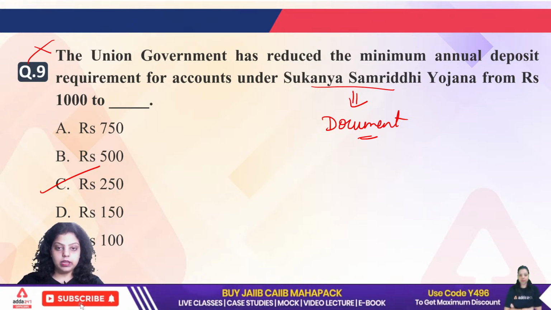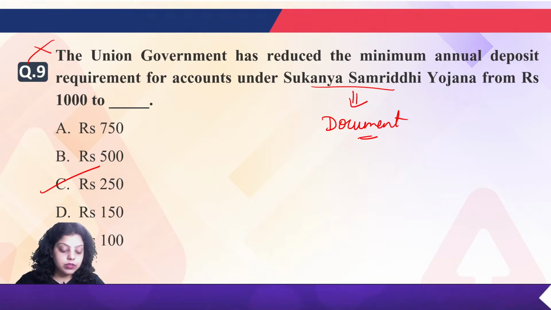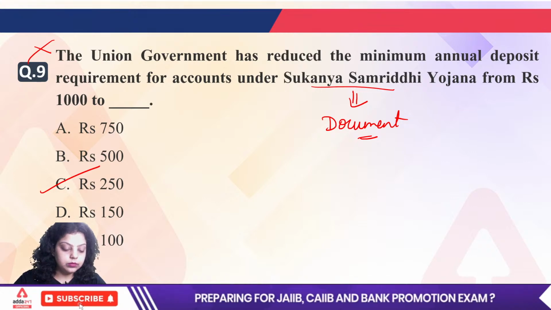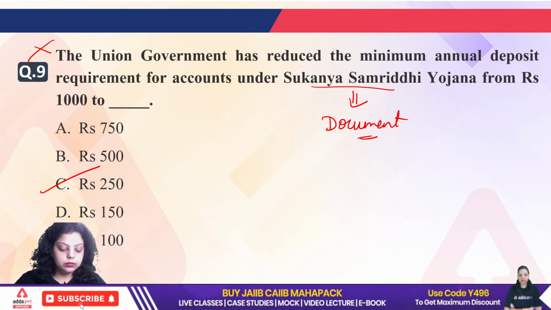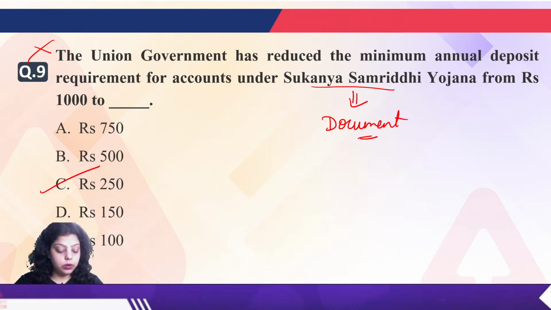Birth certificate. Okay, Deepak. The first document is the girl child's birth certificate you have to give. After that, what else is required? Father's identity. Okay.